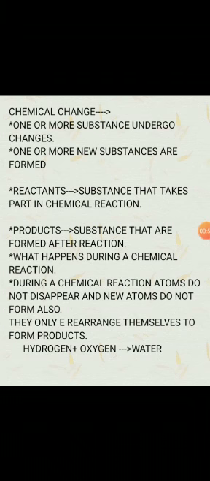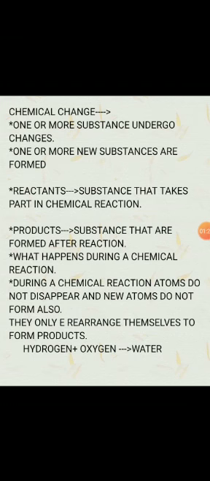A simple example is burning of a piece of paper. We burn the paper, then we get a new product in the form of ash, some carbon dioxide gas gets evolved, and some heat and light as well. So new substances are formed during a chemical change when one or more substances undergo changes.